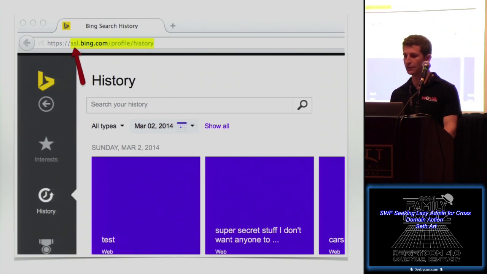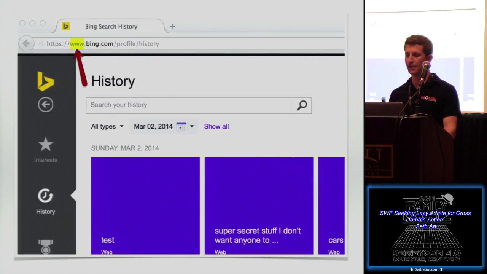I was just about to move on, but before I moved on, I decided to check if that same sensitive information can be served from www.bing.com, and it could. So combine that with the fact that www was sitting on an overly permissive crossdomain.xml file, and now this is fair game for my evil SWF, because my evil SWF is going to make a request to www, ask permission, and get permission by the overly permissive cross-domain XML file.